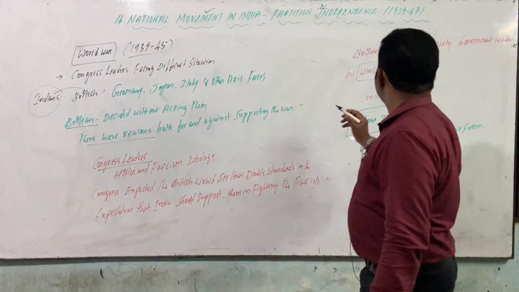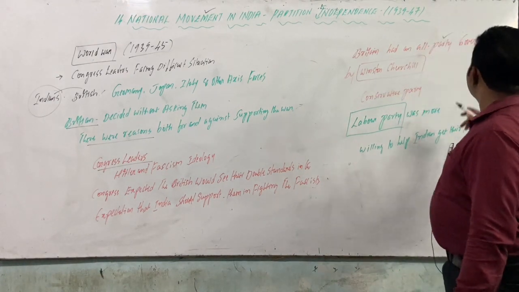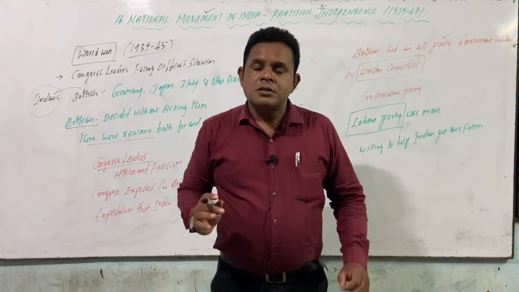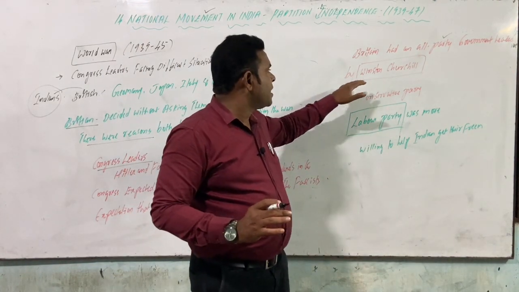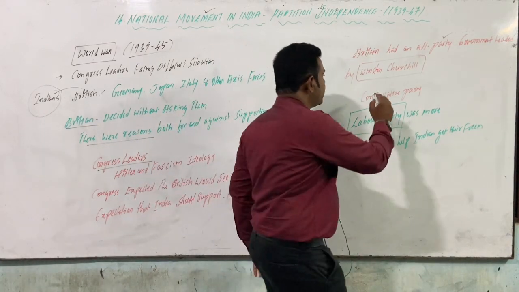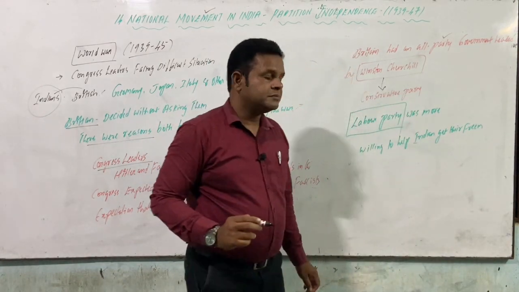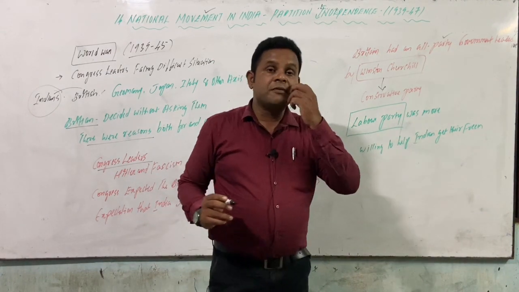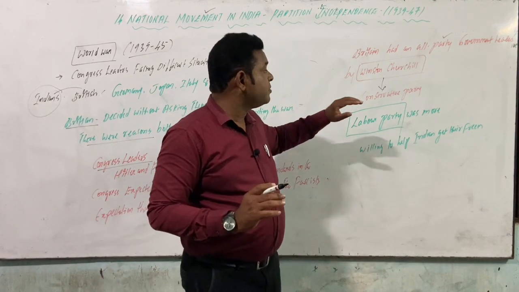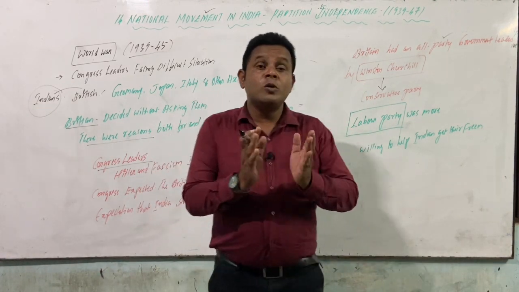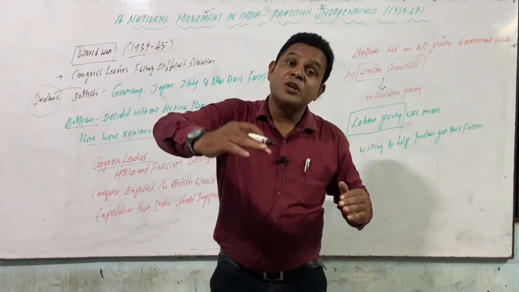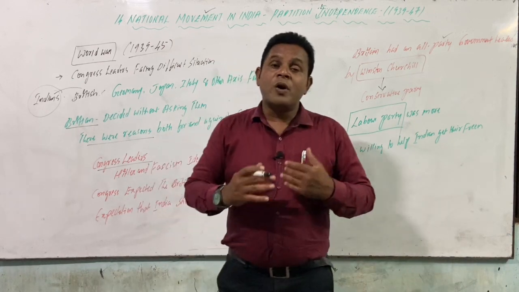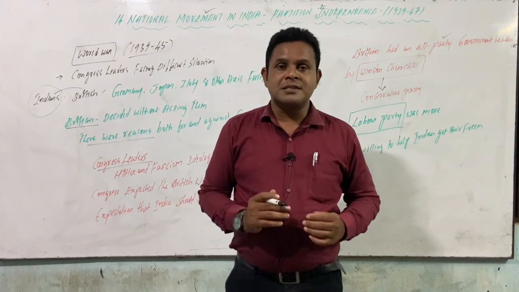In this connection, Britain had an allied party government headed by Prime Minister Winston Churchill. When he was Prime Minister, the party he supported was the Conservative Party. And the Labour Party was more willing to help Indians get their freedom. What we have to understand clearly is that the Conservatives did not want to lose the British Empire; they wanted to continue in our country. But the Labour Party was willing to help more for Indians to attain independence.